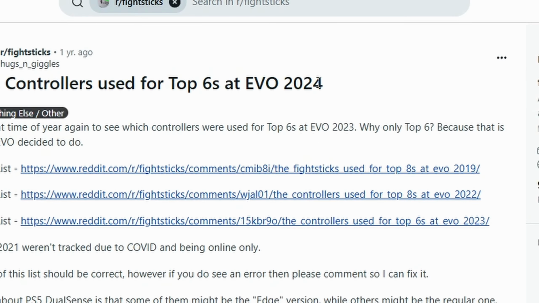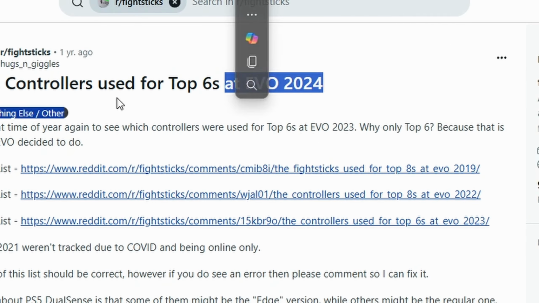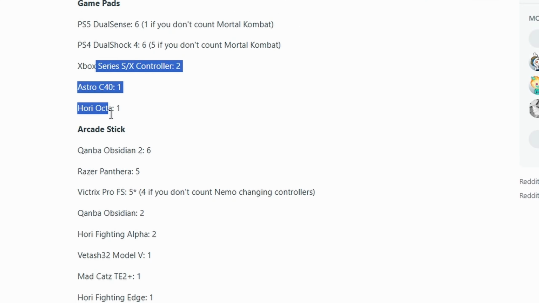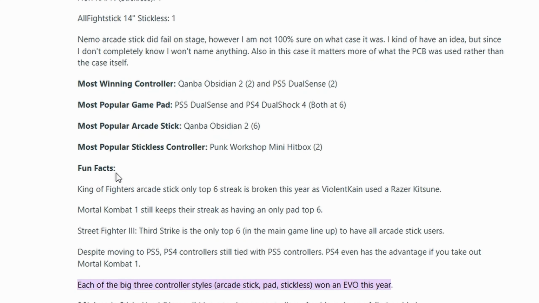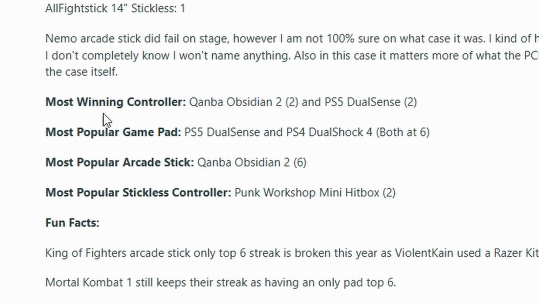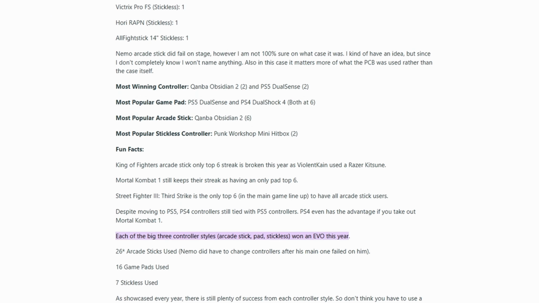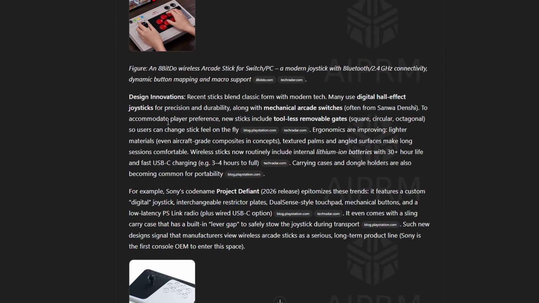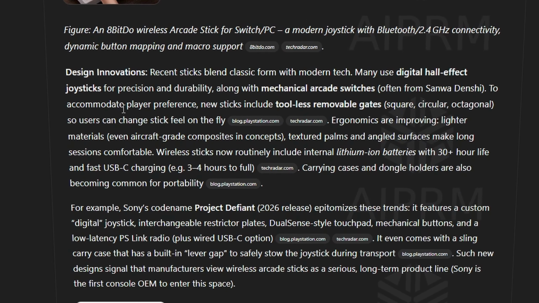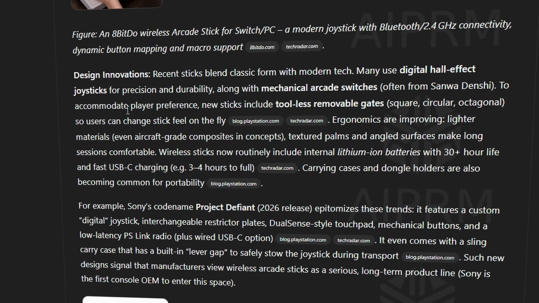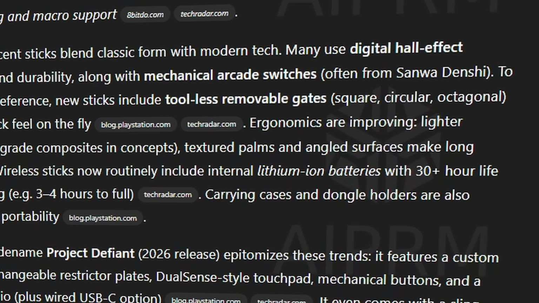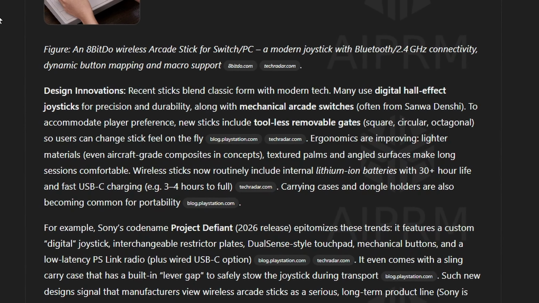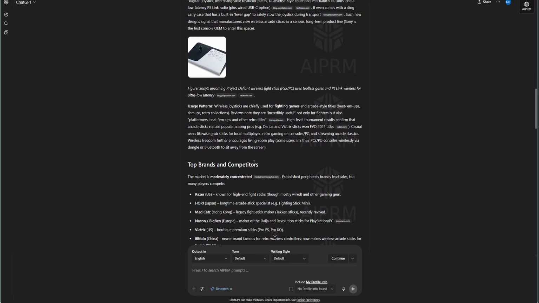Alright, so this Reddit post talks about EVO 2024, one of the esports events. The discussion here is all about the top controllers used at EVO, like different gamepads and arcade sticks that pro players rely on during tournaments. So let's go back. When it comes to design, I found some really solid insights that could make a big difference: lighter material for better handling, textured grips on the palms for extra comfort, USB-C charging, and batteries that can last 30-plus hours. Now that I have all these ideas, I can dive even deeper and do focused research on each one to define the perfect design. Now let's check out the top brands.